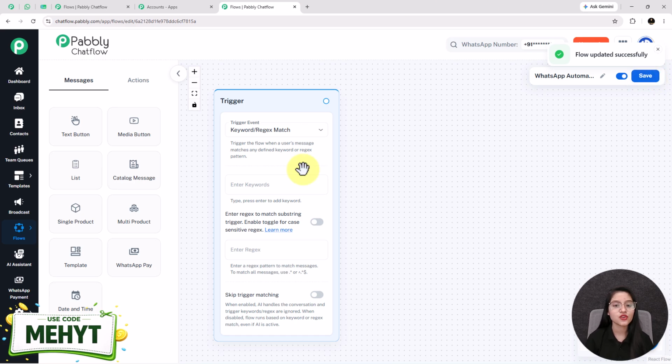Now let's get started. So for starting the creation of your flow, at first you have to select the trigger event.